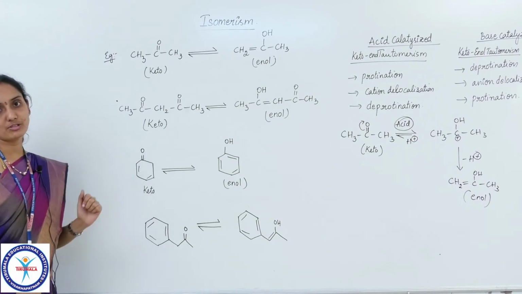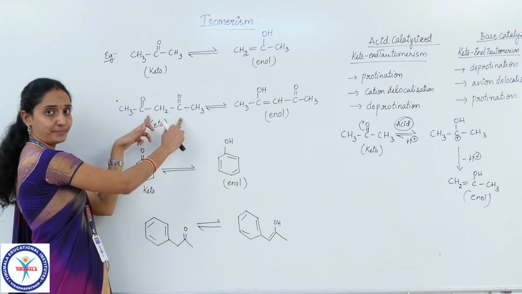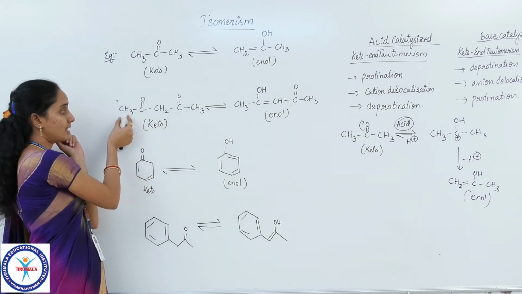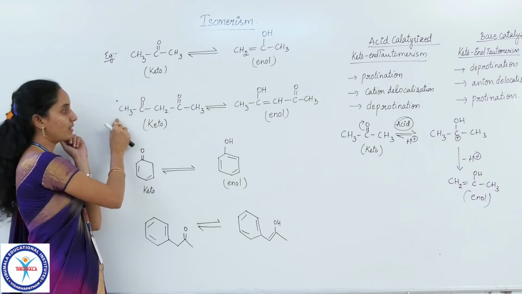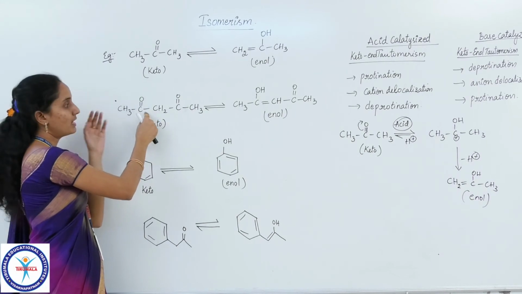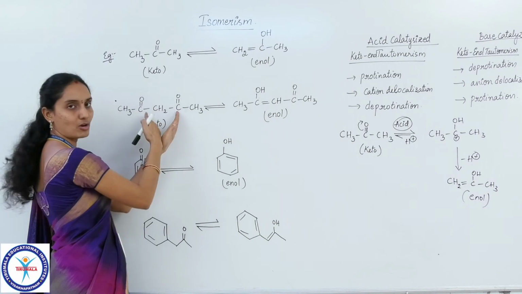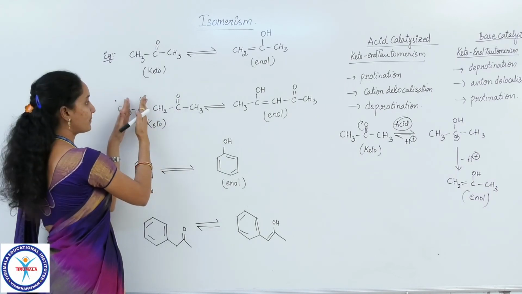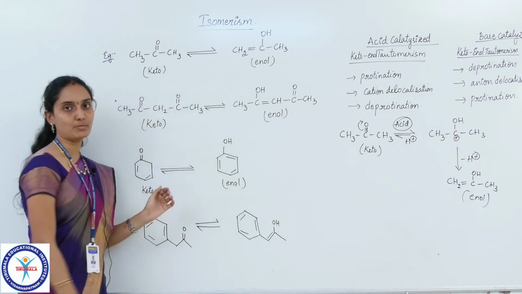In the second example, children, we have two keto groups here, and this is an alpha carbon because it is directly linked to a functional group, and this is also an alpha carbon because it is linked to a functional group. With respect to this keto group these two are alpha carbons, and with respect to the other keto group these two are alpha carbons.